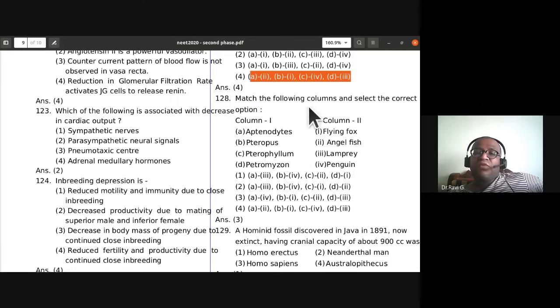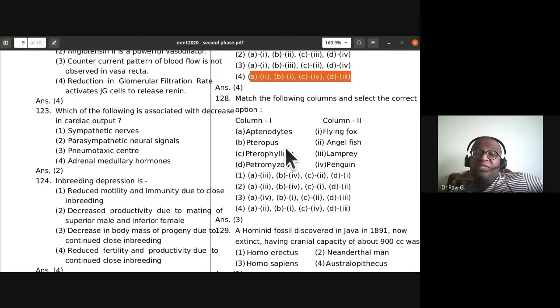Next one, match the following columns and select the correct option. Here the generic names they have given, so you have to identify the common names for it. Aptenodytes is penguin. Pteropus, flying fox.